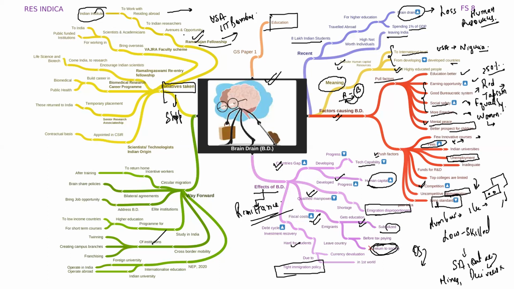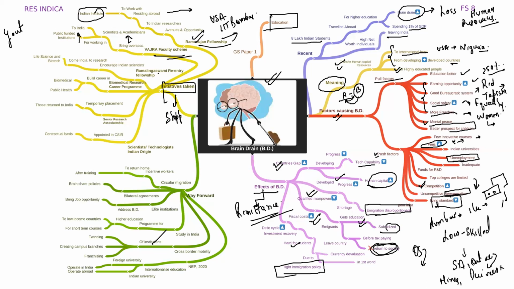Got the point? Second is the Vajra Faculty Scheme. Now, what does the Vajra Faculty Scheme pertain to? This brings overseas scientists and academicians to India for working in public funded institutions, which means that in any public funded institution, for example, in any government college, if someone wants to come, they can come and work under the Vajra Faculty Scheme.